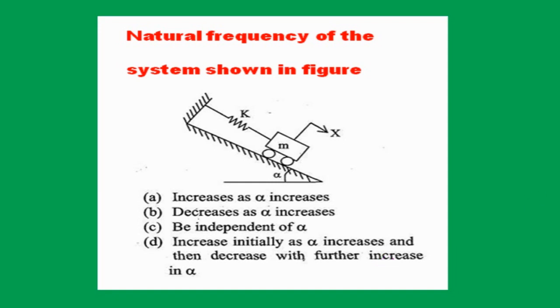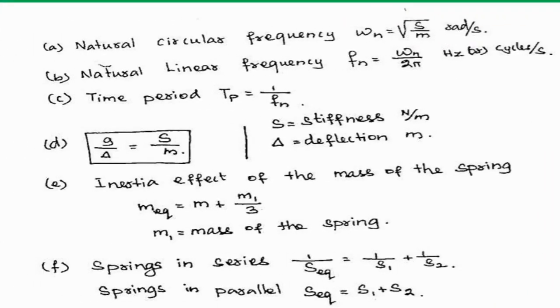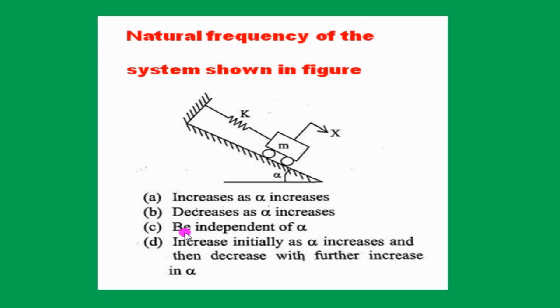For answering this question, let's see the summary of this formula. The natural circular frequency omega n is equal to root of s upon m. That means the natural frequency of the free vibrations totally depends upon the stiffness and mass of the body. It is independent of angle of inclination. Hence answer is C, independent of alpha.